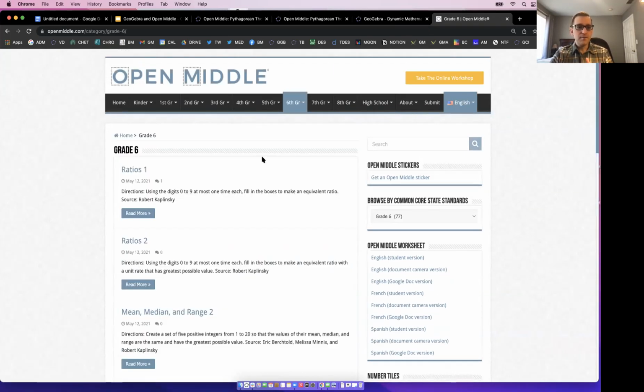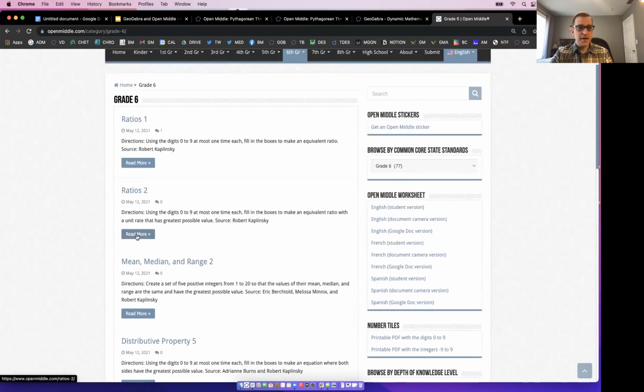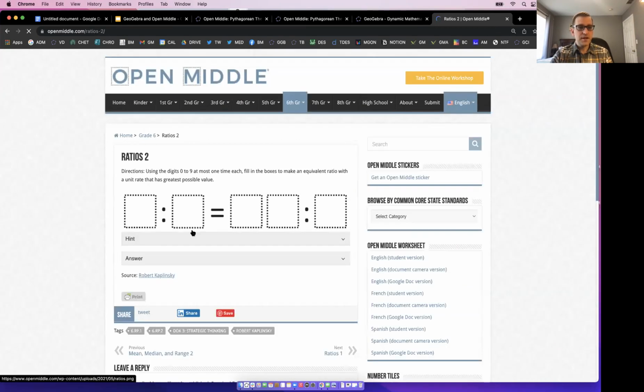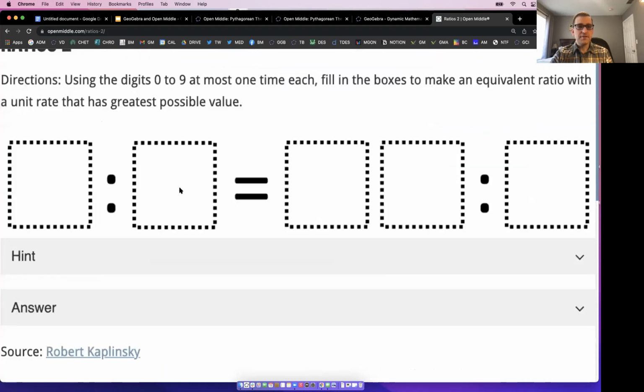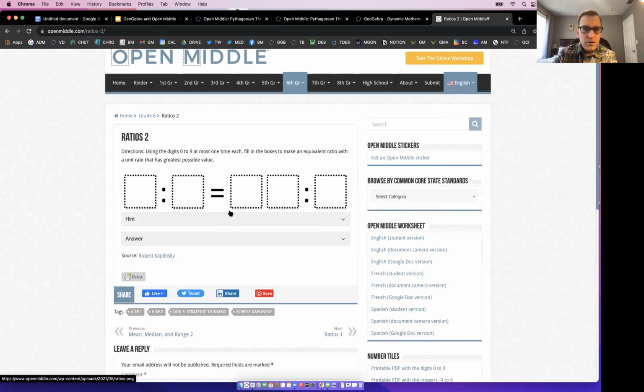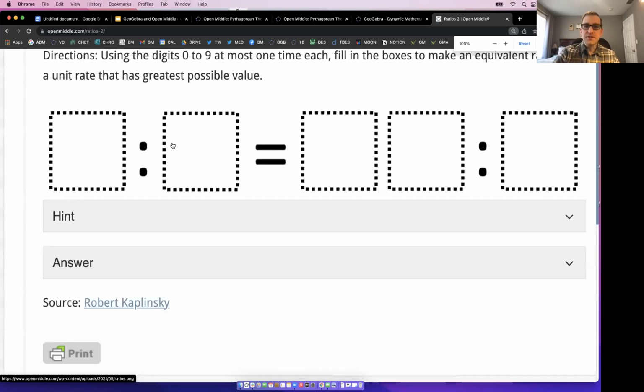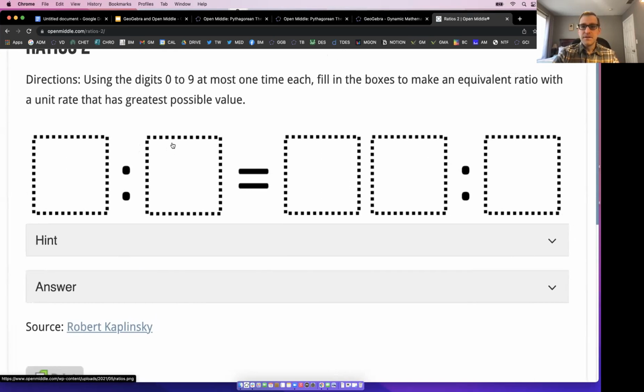All right. And I can't remember where it was, but say right here, for example, I don't know if this applies here: using digits 0 to 9, at most 1 time each, fill in the boxes to make an equivalent ratio with a unit rate that has the greatest possible value. Oh, look at that problem right there. Now, I haven't built it in GeoGebra, but just look at the nature of this question, right? See how this is DOK 3 automatically?